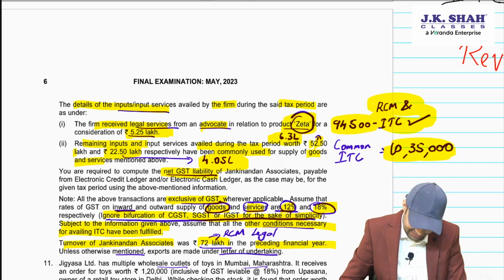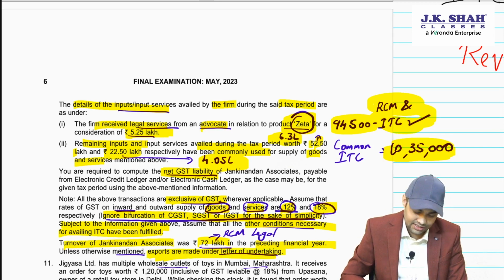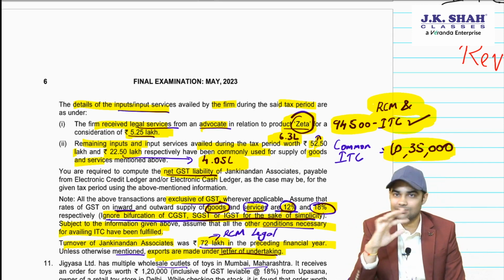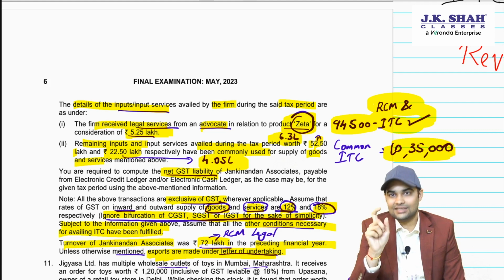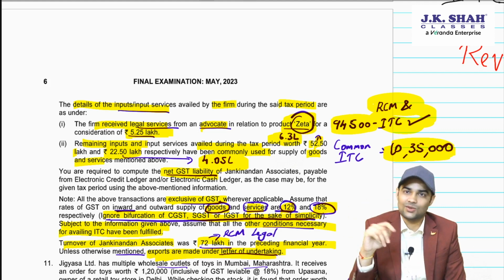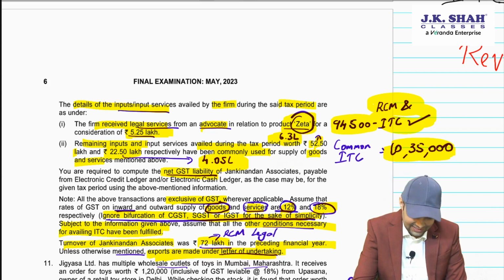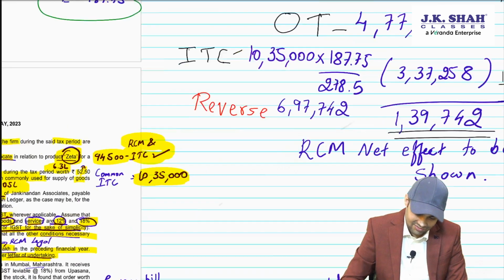Okay. I was just mentioning this. Exports are made under LUT, letter of undertaking. So on all exports, except where it is mentioned with payment of IGST, you will not discharge output tax. Now let's see the working.